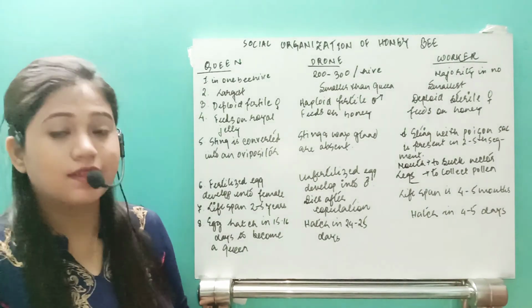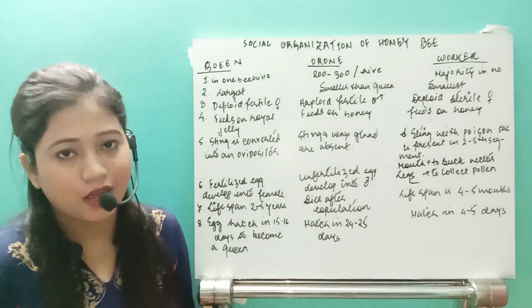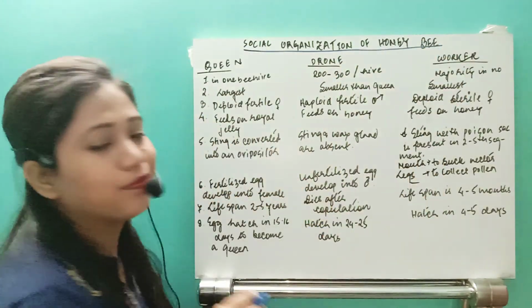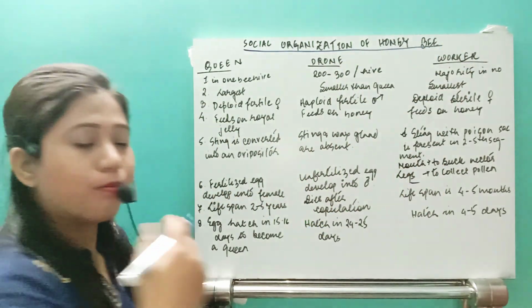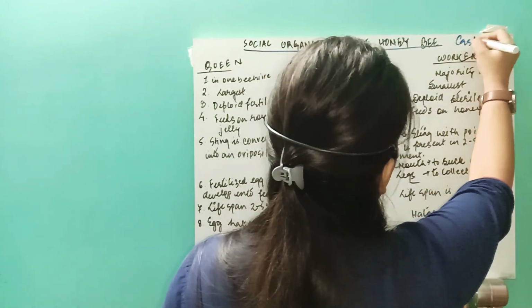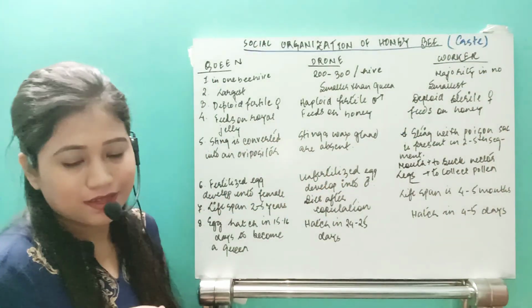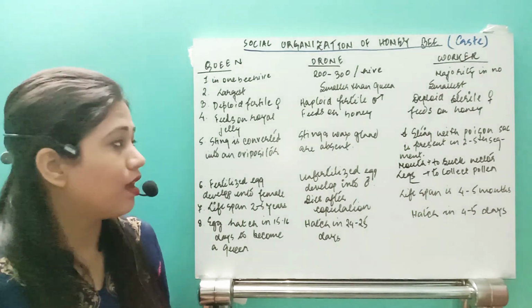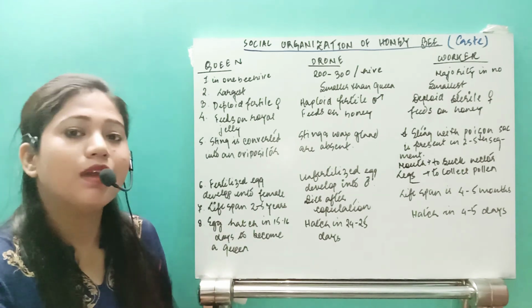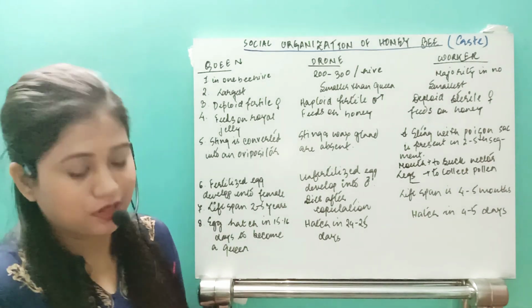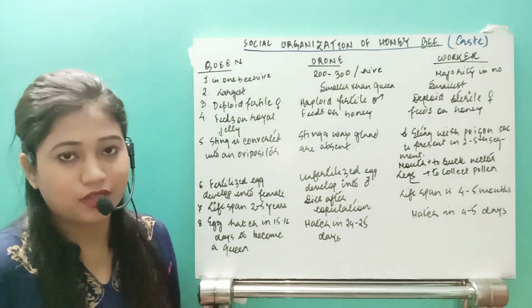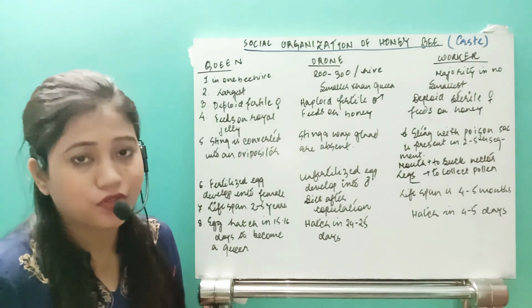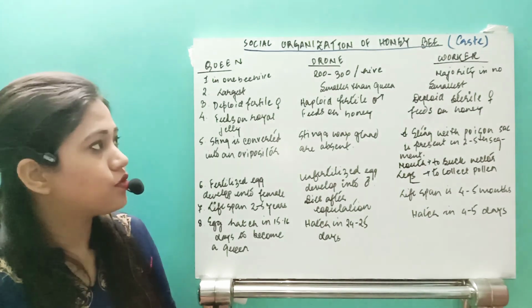Now after that, see the social organization of honeybee. What is the social organization of honeybee? The honeybee actually has a proper caste system. So what is that caste system? If it is in the case of humans, we have Brahman, Shudra, isn't that? But in their case, in the real sense, they have caste differentiation. That means they look different. Their chromosome numbers are different. Their functions are different. Their lifespan also is different.